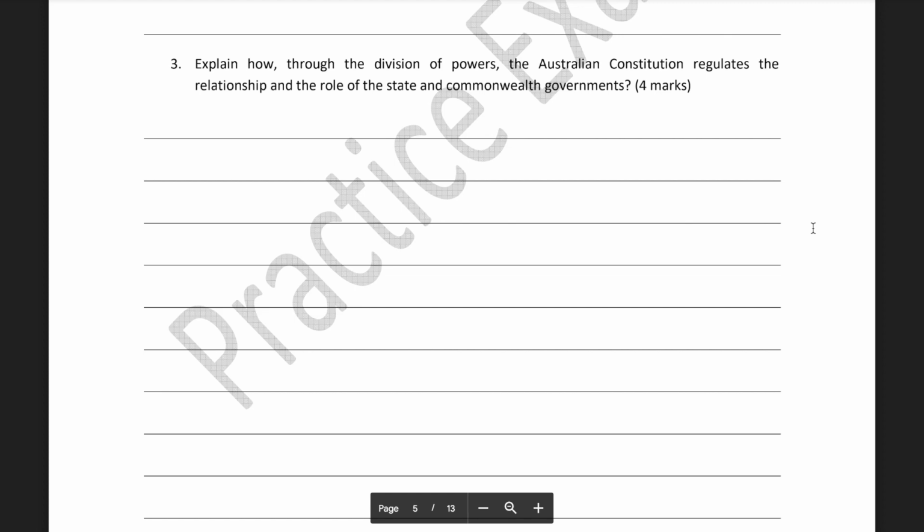Through the division of powers in this question 3, you would have to talk about how the division of powers in the Constitution regulates the relationship and the role of the state and Commonwealth government, that is, ensuring that they have the exclusive, concurrent and residual powers, how they operate, and basically why they exist through the division of powers. For the division of powers, I'd also like you to talk about the different levels of government that exist and how they work with each other.